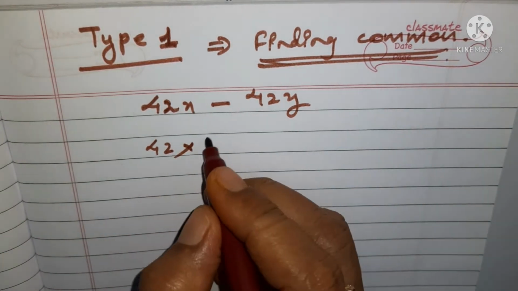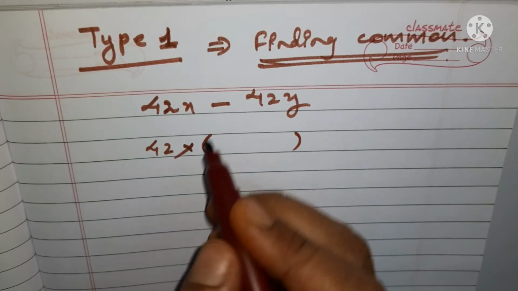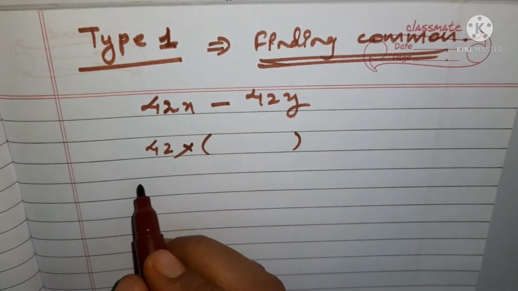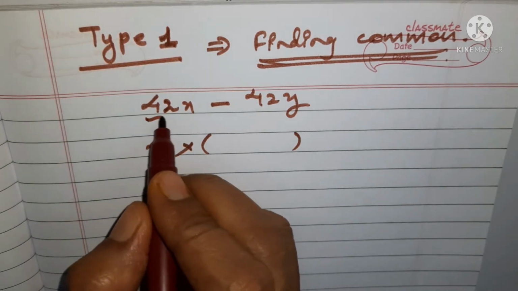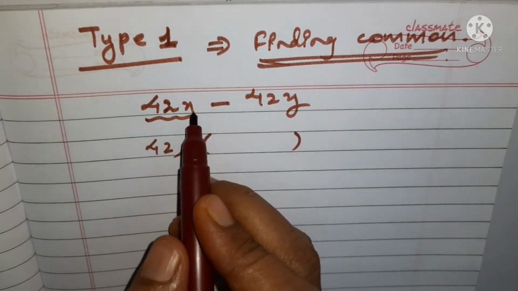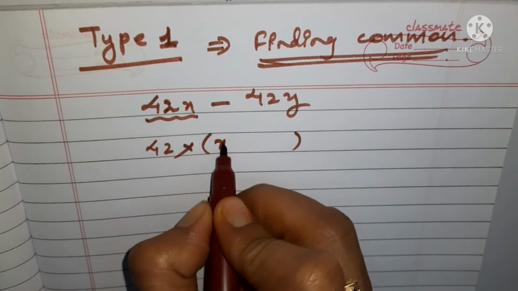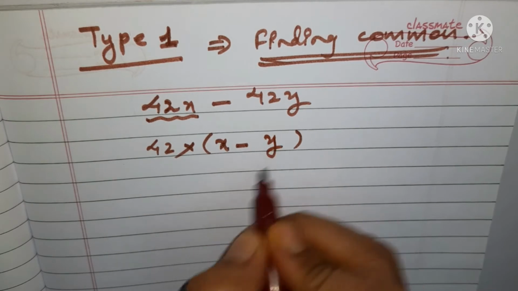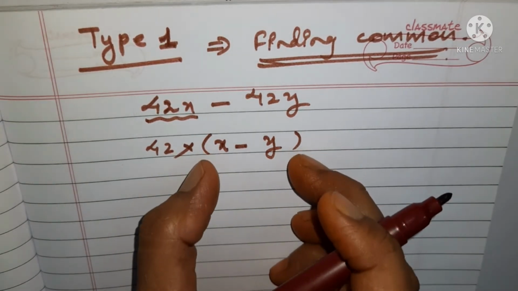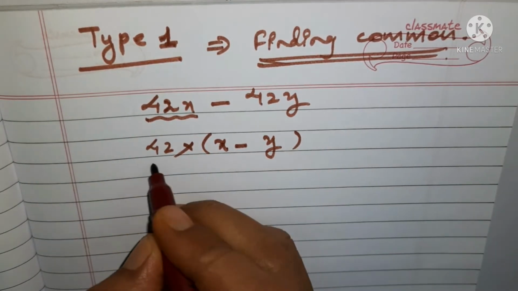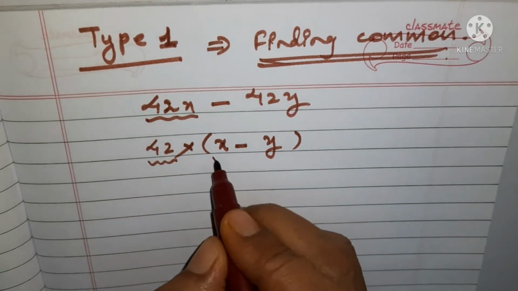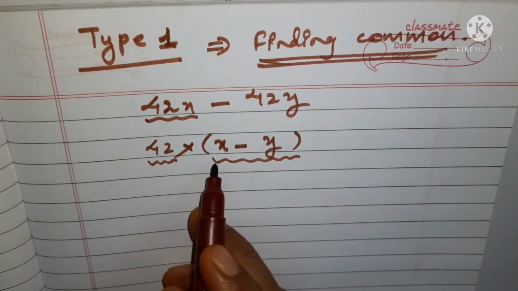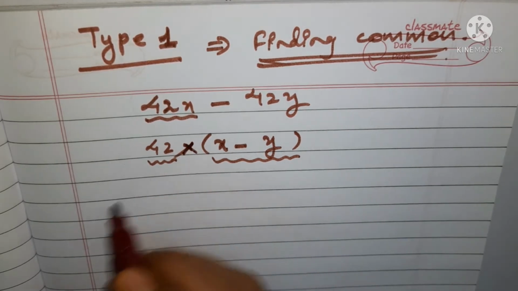Which bracket? The bracket is going to hold the remaining part. That means you put the left out portions. In the very first term, what is remaining when 42 is taken out? You are left with x, then the minus sign, and then y. So now this becomes one factor and this becomes another factor. This is the first factor and this is the second factor. Always remember that factors of any expression are in multiplication form.